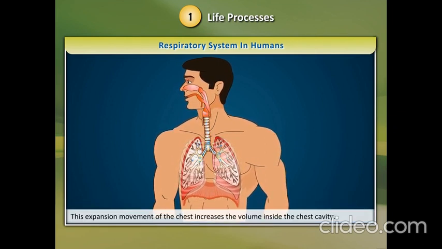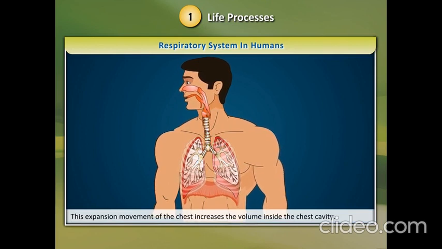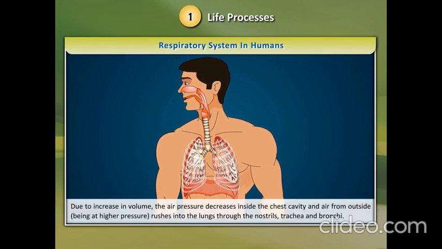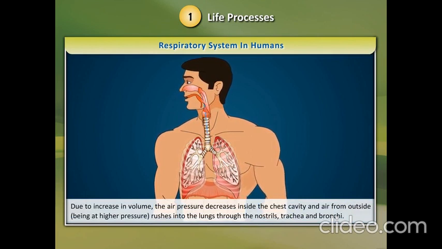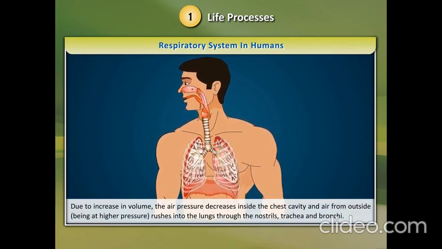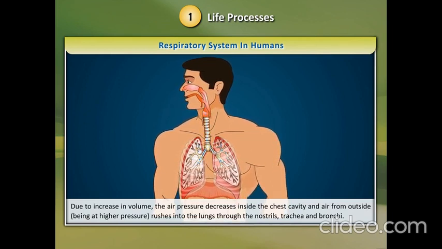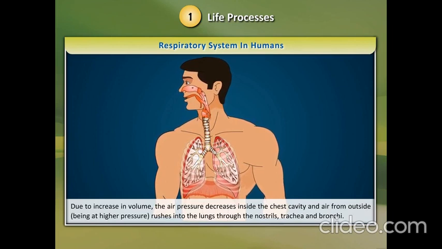This expansion movement of the chest increases the volume inside the chest cavity. Due to increase in volume, the air pressure decreases inside the chest cavity, and air from outside, being at higher pressure, rushes into the lungs through the nostrils, trachea, and bronchi.